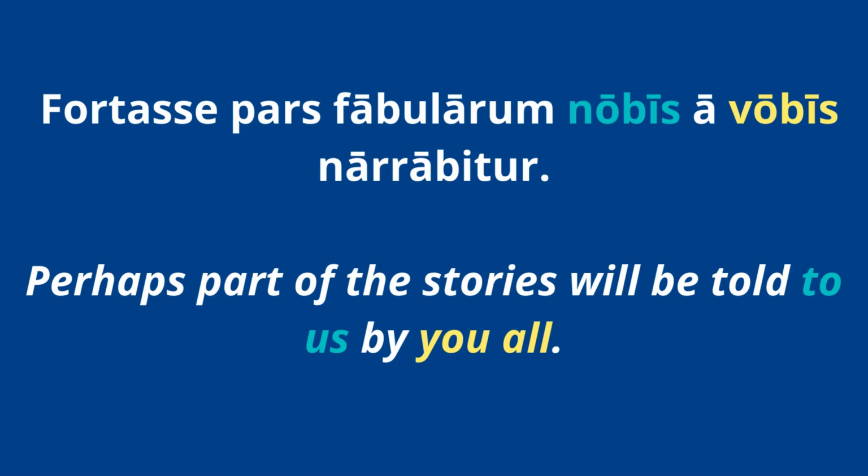Now we have this one, and this is the last example we're going to do. We have fortasse pars fabularum nobis a vobis narrabitor, rather. So this one seems like it would be a little confusing because you have nobis and vobis, and they look kind of similar, but just take it one bit at a time. You're saying perhaps part of the stories, right, will be told. So pars is my subject, narrabitor is my verb. It will be told. So I already have a subject. I don't need another one.